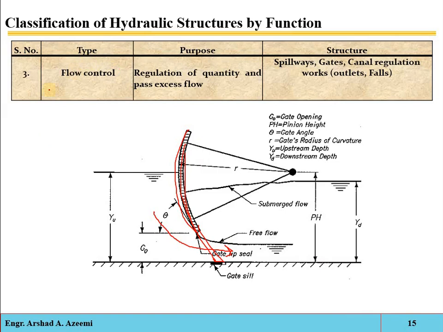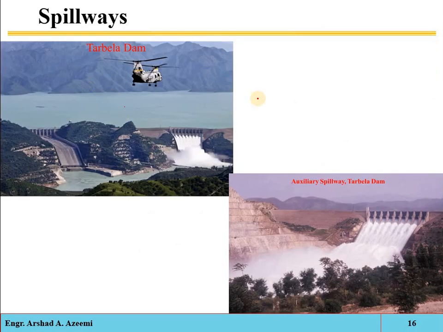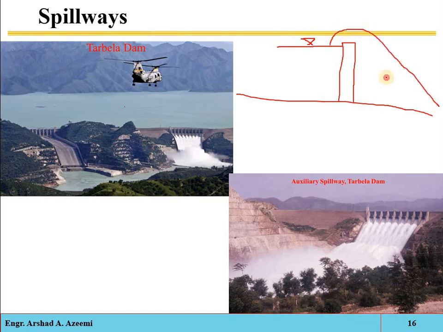Spillways are also flow control structures. If you have a natural stream or river, and suppose you have constructed a complete barrier or a complete dam structure, then the water level will be allowed to be stored up to some maximum limit. The extra water will be safely disposed of into the downstream area, so that the extra water beyond the maximum limit which you are allowing to store may be properly disposed into the downstream area, into the original bed of the river.